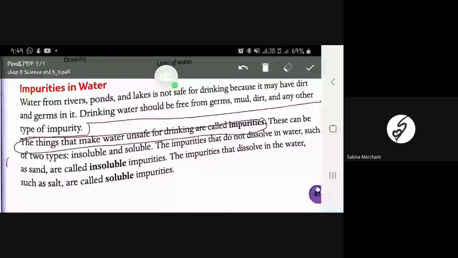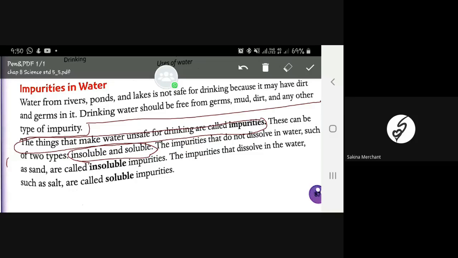Okay. There are two types of impurities. As I told you, the definition of impurities is the thing which makes water unsafe to drink. Anything wrong inside the water that we cannot drink, what do we call it? Impurities. There are two types of impurities. First is soluble and another one is insoluble.